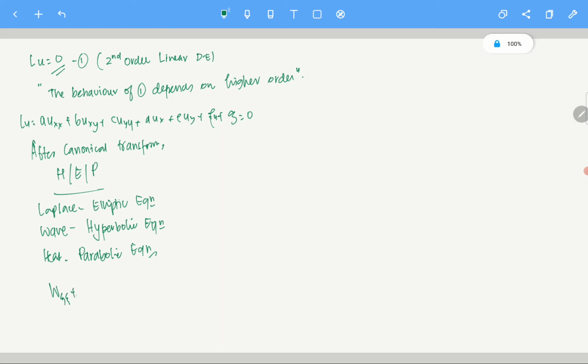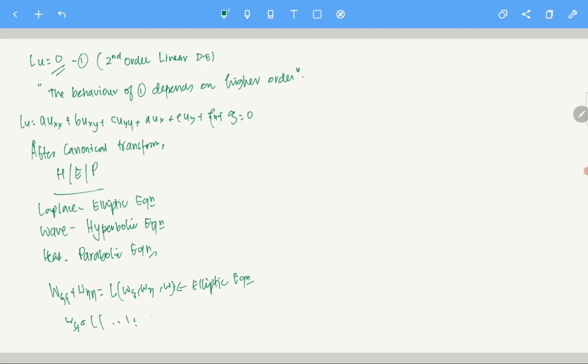For the elliptic equation, the form was something like W_xi xi plus W_eta eta equals some lower terms in W_xi, W_eta, W. For wave, it is W_xi eta plus some lower terms.